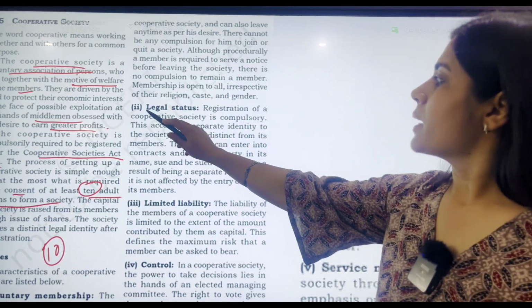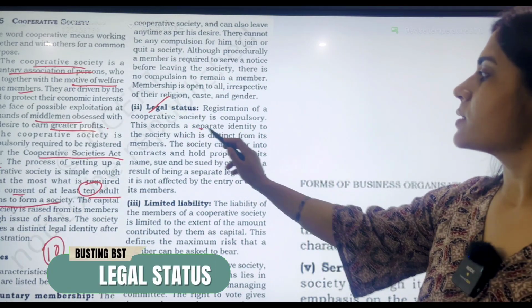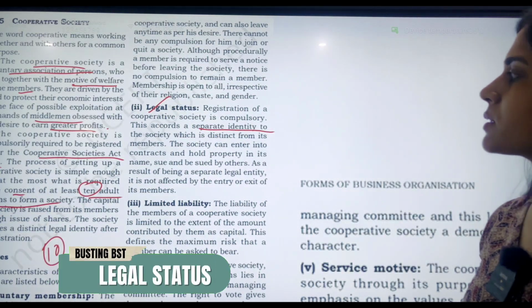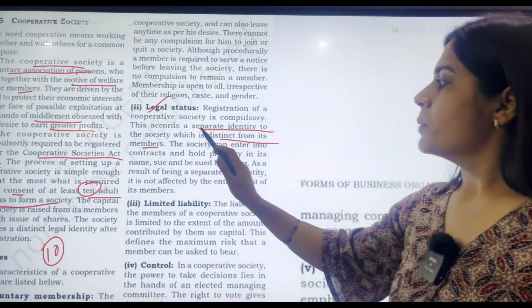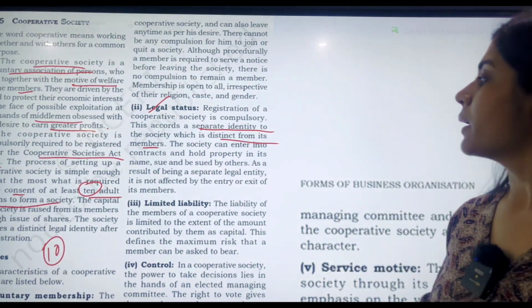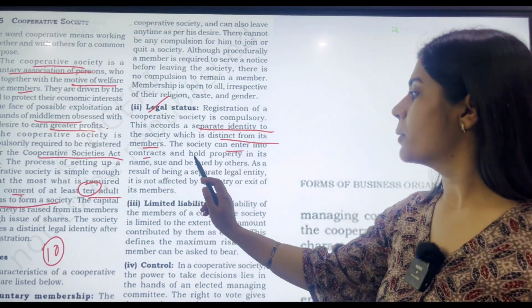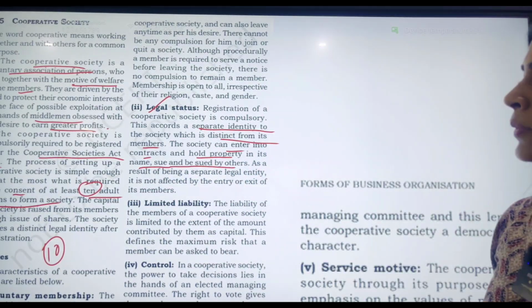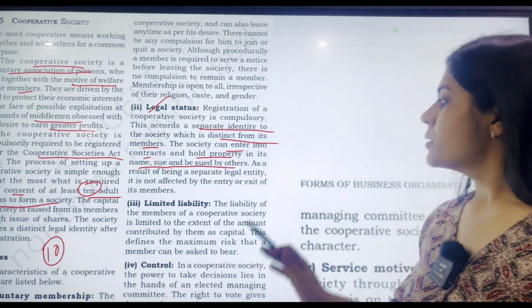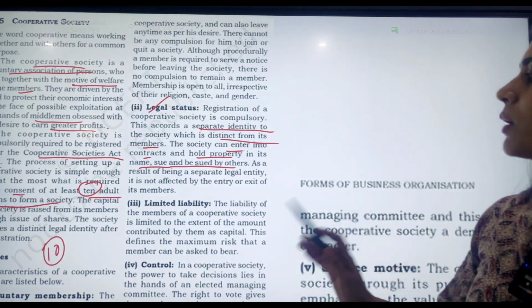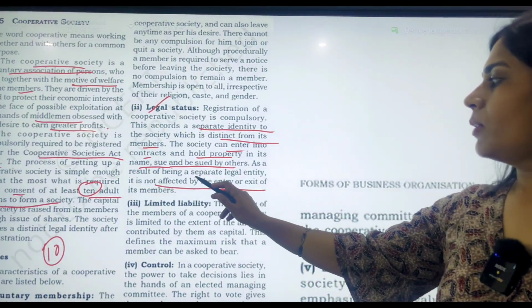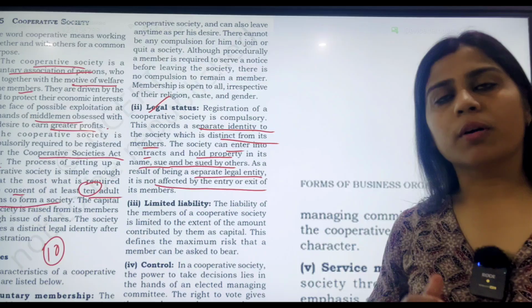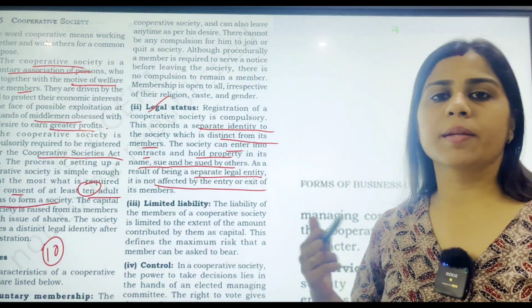Now legal status, as far as this is concerned, students, it has a separate identity altogether distinct from its members, which means that this kind of a society can enter into contracts, it can hold properties in its name and sue others, or be sued by others as well. So the entry and exit of its members is not affected. The legal existence of the society does not get affected by the entry or exit of its members.